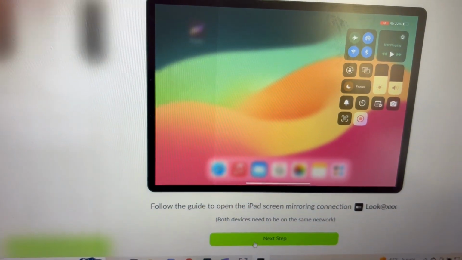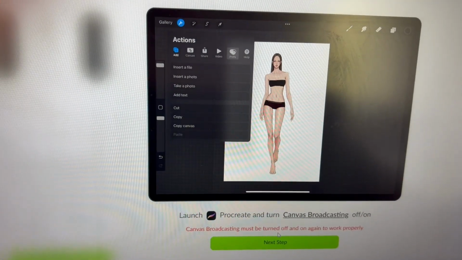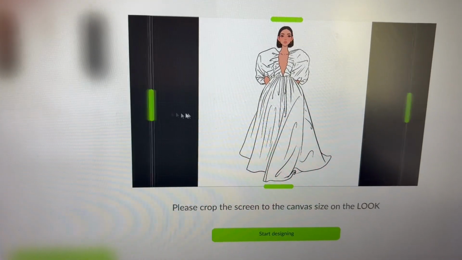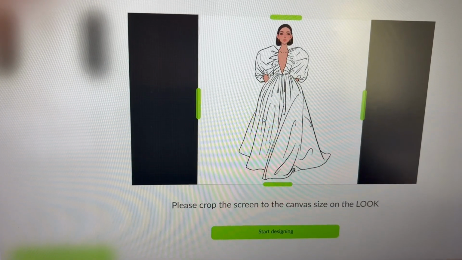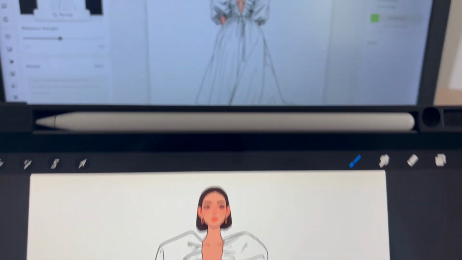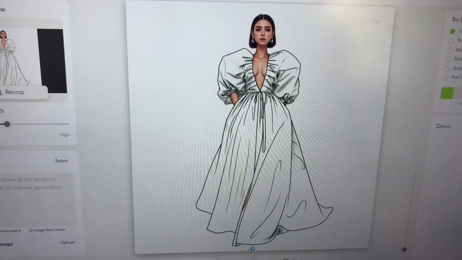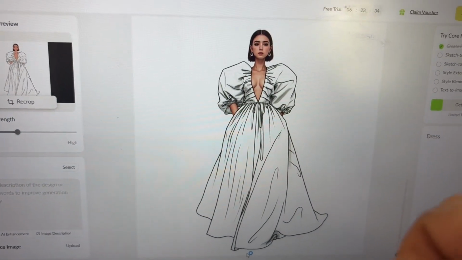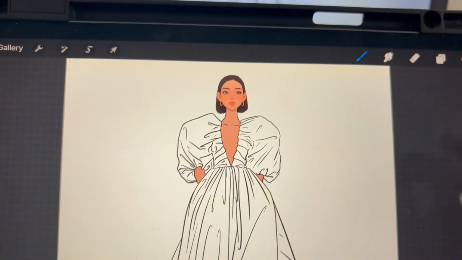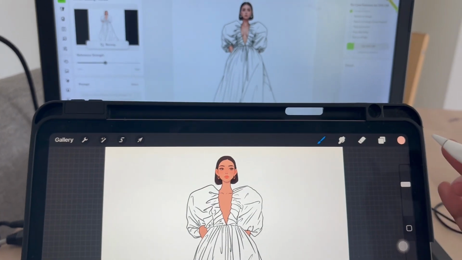Now on the computer, click Next. If you want to crop or want to leave it as it is, it's all up to you. Click Start Designing. Now you are all set. Any design or AI-enhanced fashion render you create in Lookfashion will appear live in Procreate. No exports, no back and forth.